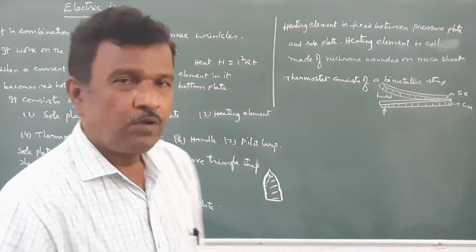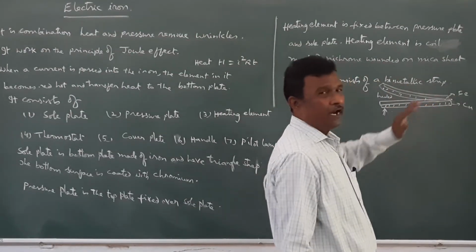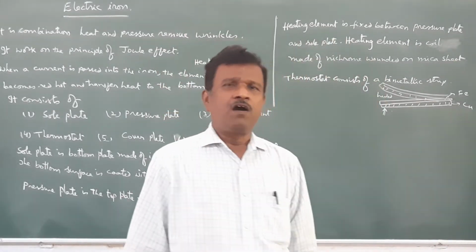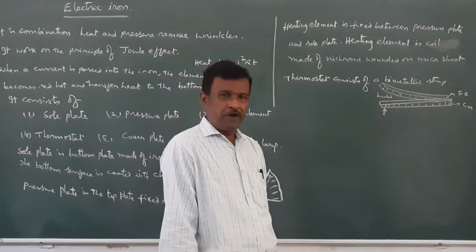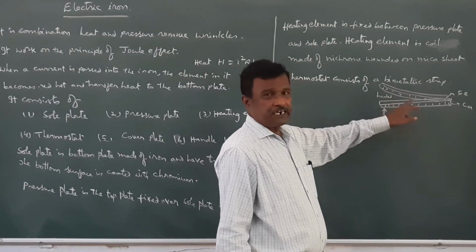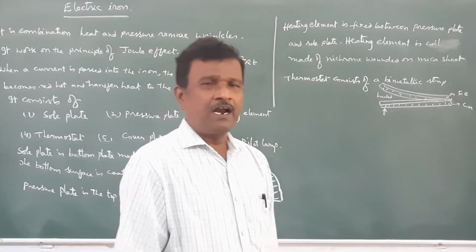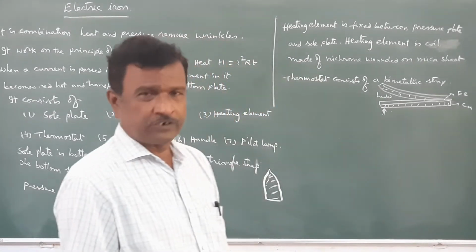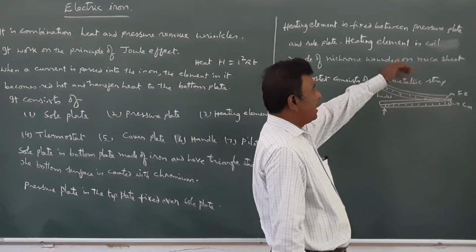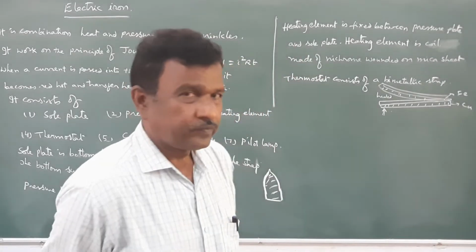Thus, whenever electric power is supplied to the electric iron, then after reaching the required temperature, the bimetallic strip is mechanically lifted and the contact will be lost and the power supply is stopped, so you can use it for constant temperature.